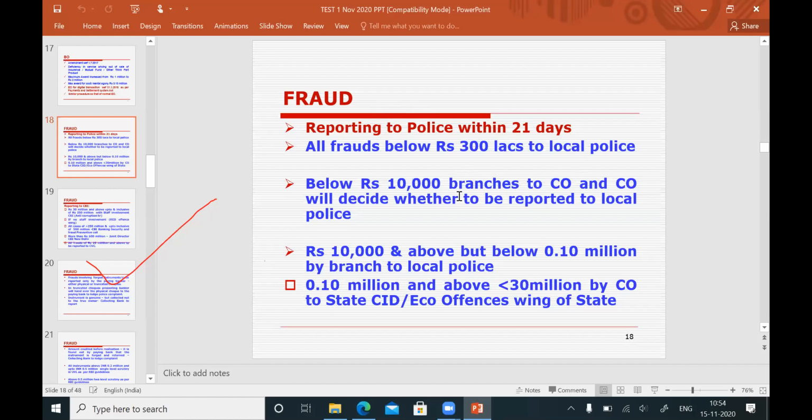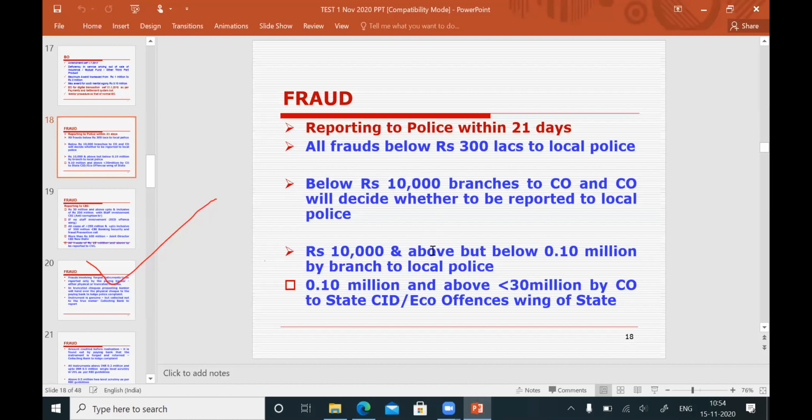Then, if the fraud amount involved is less than 10,000 rupees, the circle office will decide whether you will report the matter to local police or not. They will give you a decision. Accordingly, you can fight, or you need not fight.